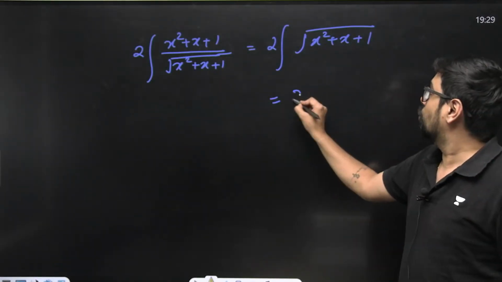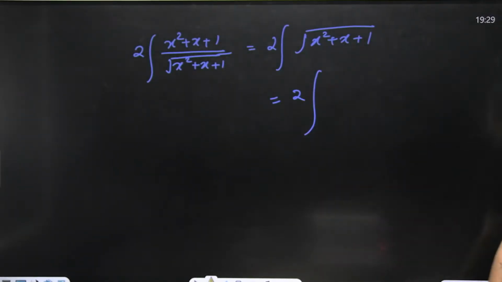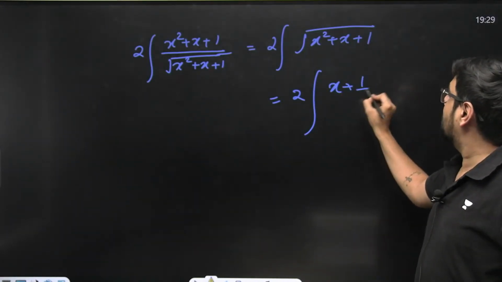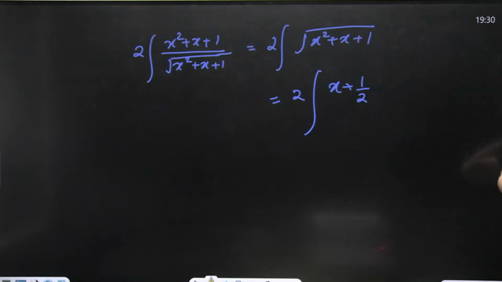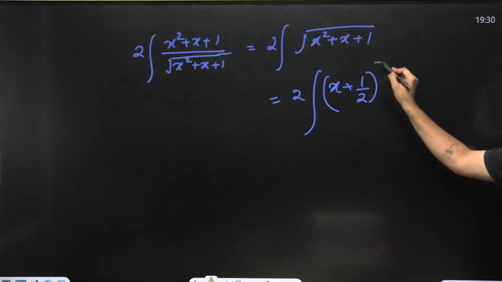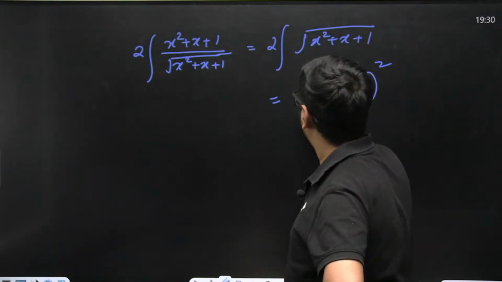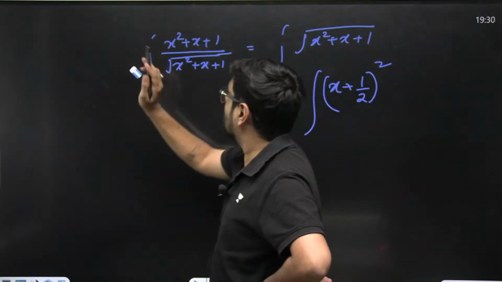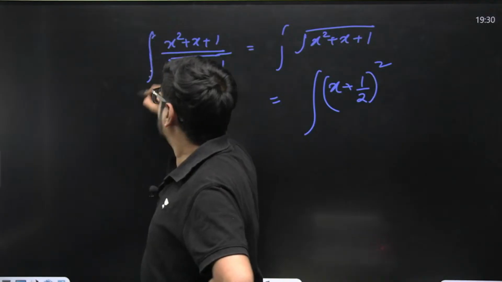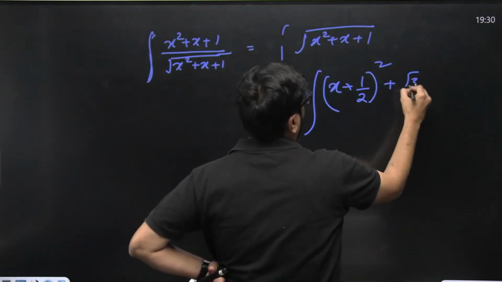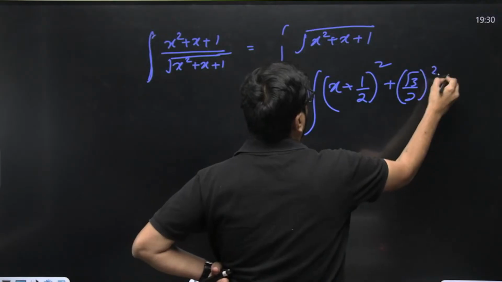This will become 2 times of square root of x plus 1 by 2 whole square. Let's remove this 2 for now. Just solving this much. Okay, x plus 1 by 2 whole square plus root 3 by 2 whole square.